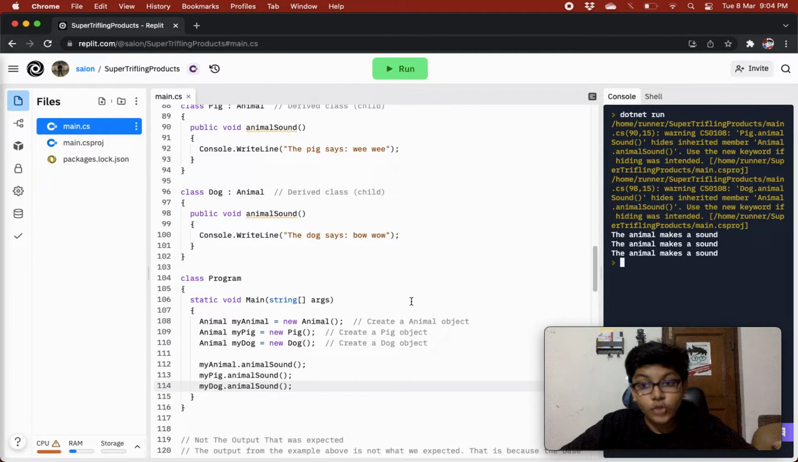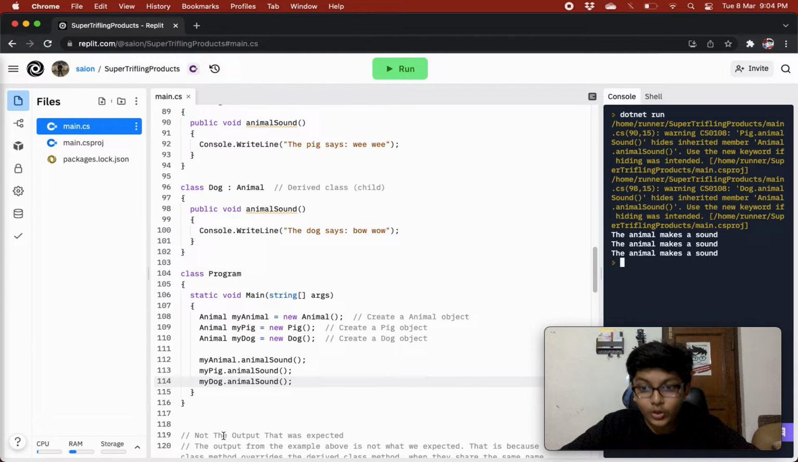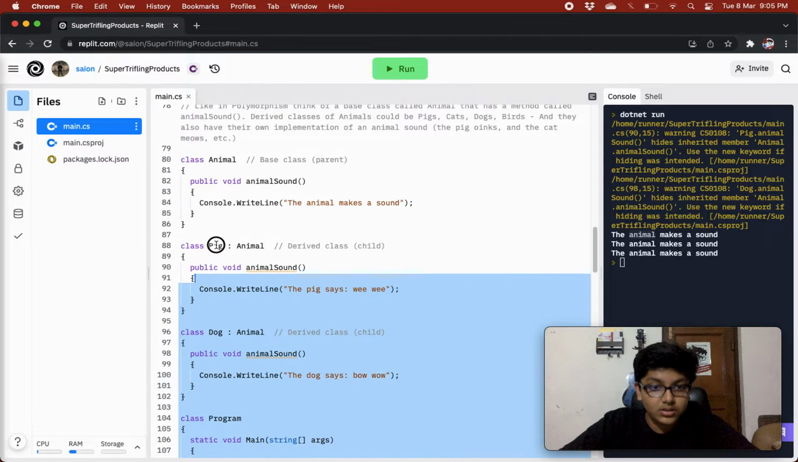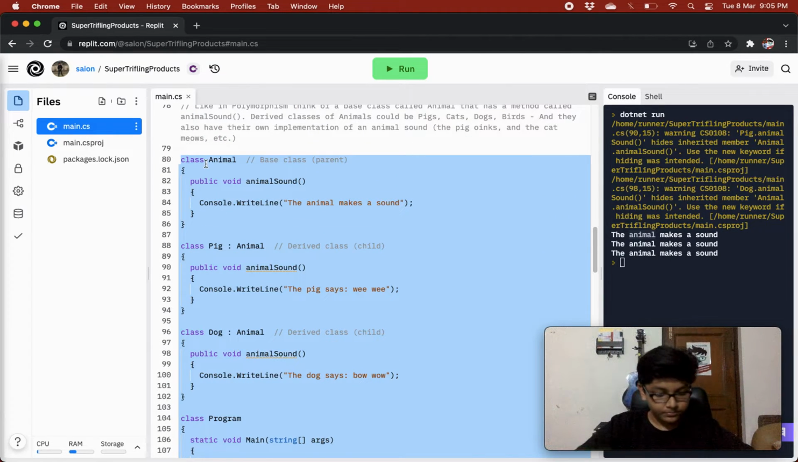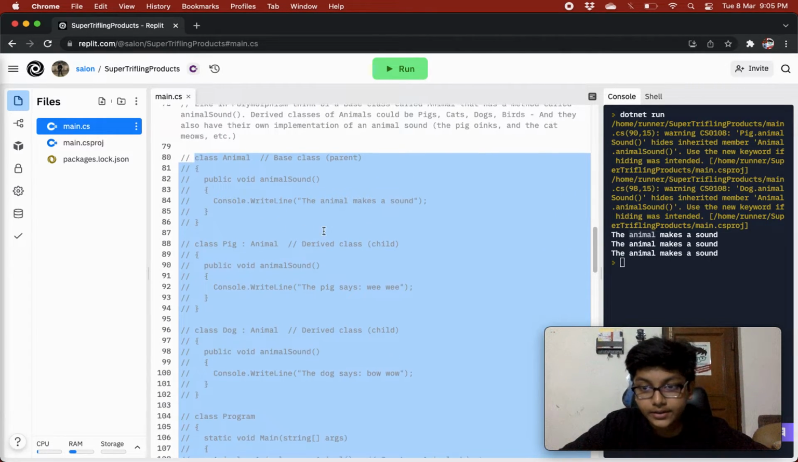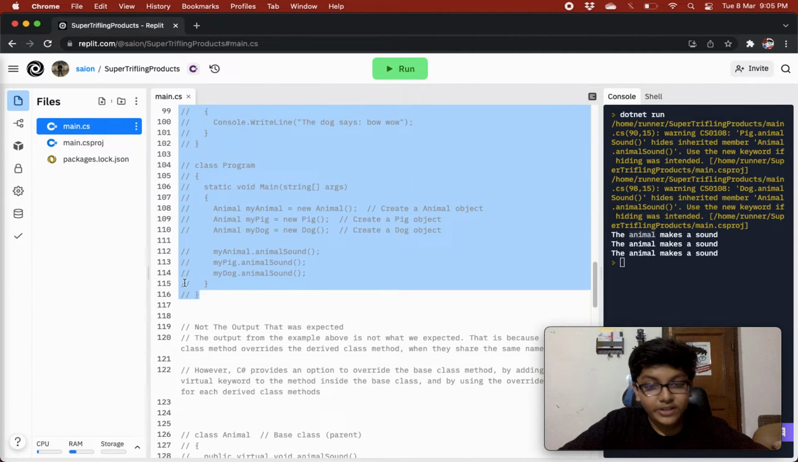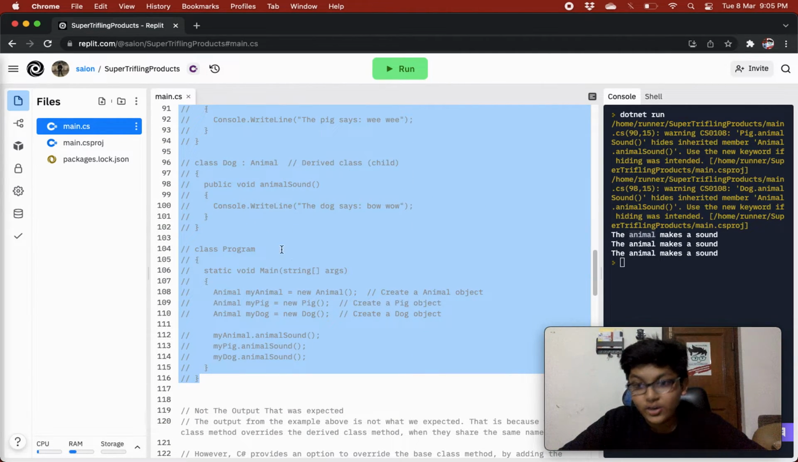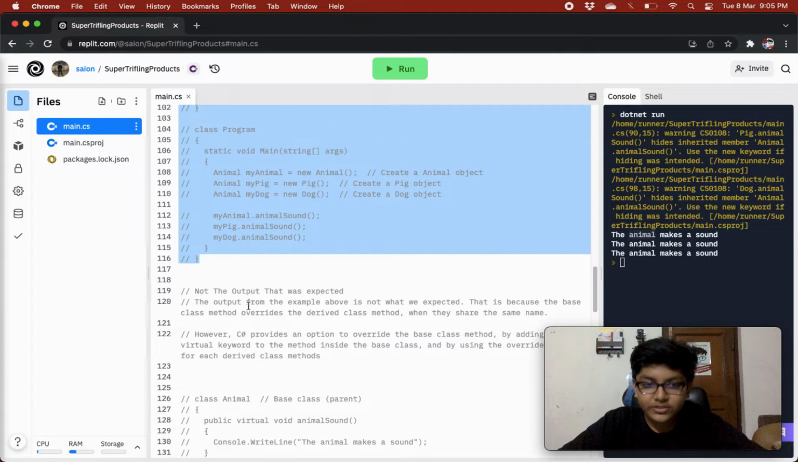This was not the output that was expected. We expected the animal makes a sound, the pig says wee wee, and the dog says bow wow. But we are getting the animal makes a sound, the animal makes a sound, and the animal makes a sound, and we are getting some kind of warning. It is giving the warning just because we are trying to override and not able to. Let's see what was really happening.